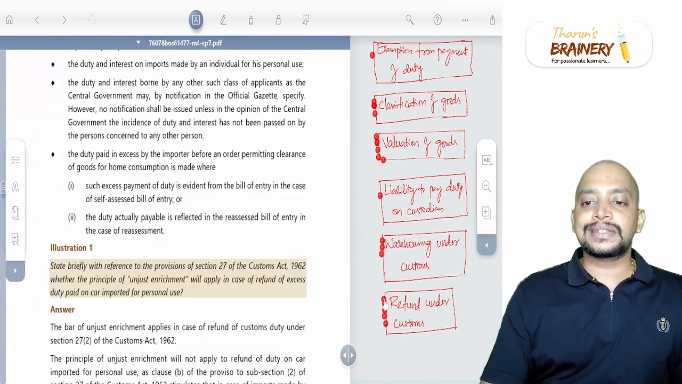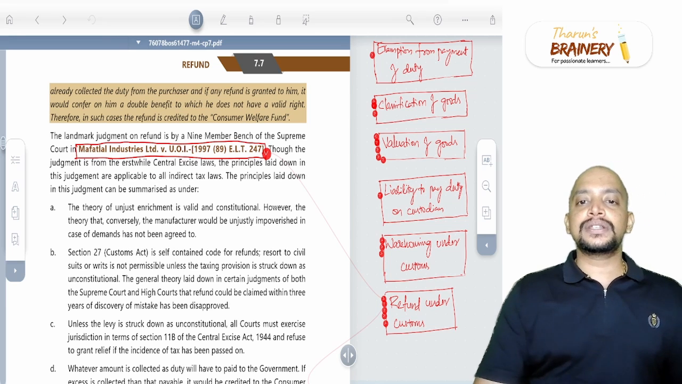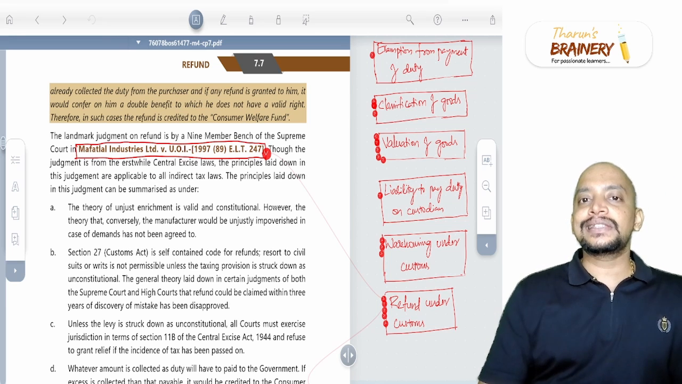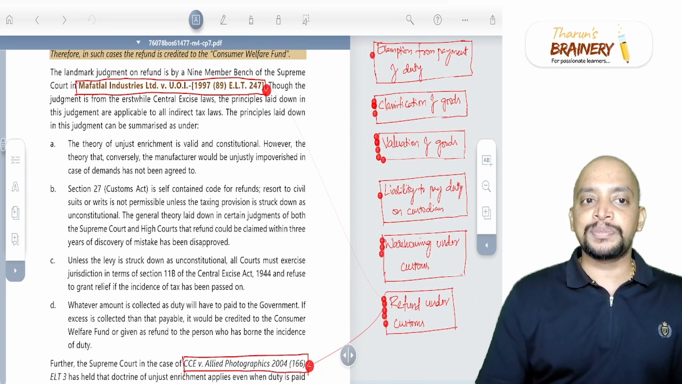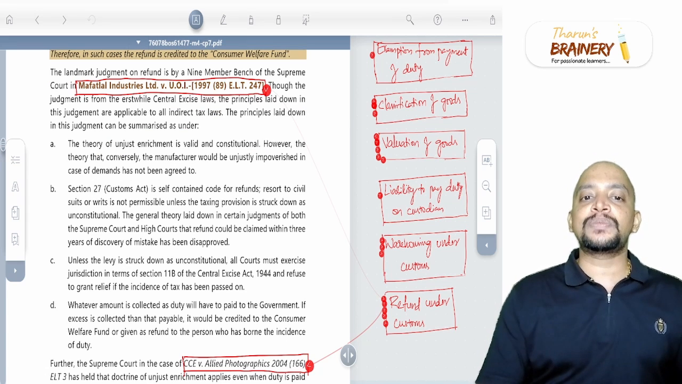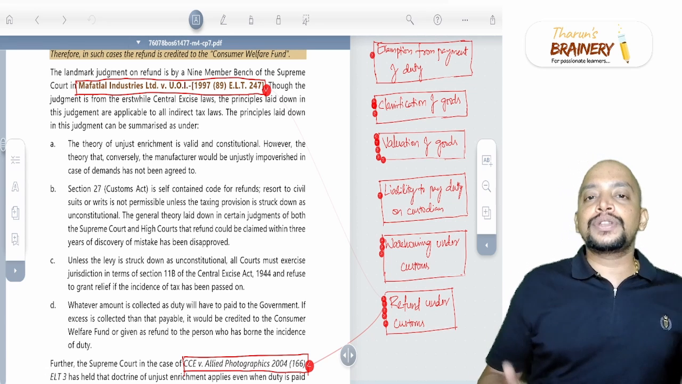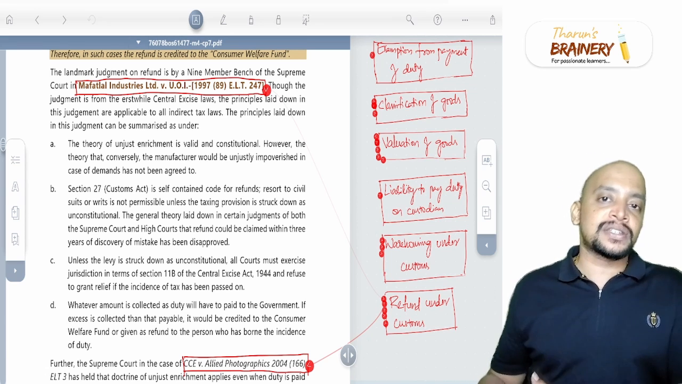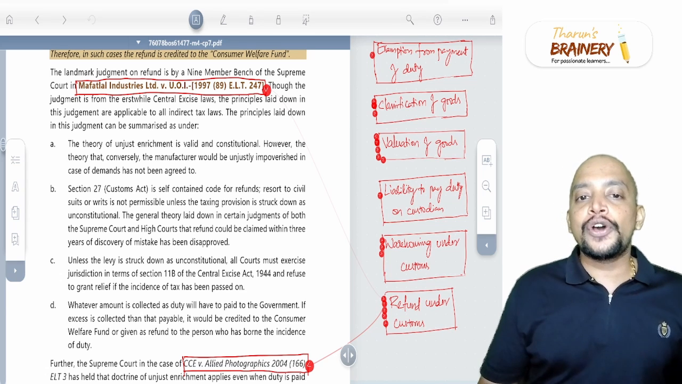Then the next case is in refunds, Mafatlal Industries Limited. This is a Supreme Court case. A few principles are laid down in this judgment. First, the theory of unjust enrichment is valid and constitutional. Every importer should prove that the burden is not transferred to the next person. If he fails to prove that, he will not be eligible for the refund.